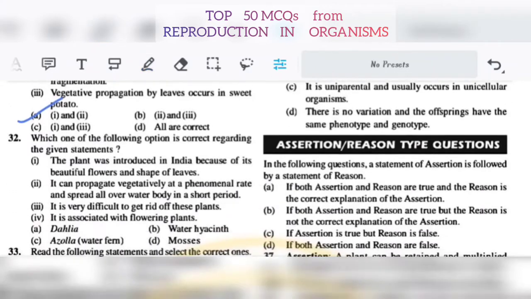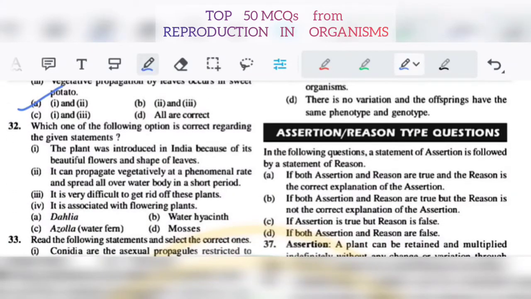32. Which of the following option is correct regarding the given statements? The plant was introduced in India because of its beautiful flowers and shape of leaves. It can propagate vegetatively at a phenomenal rate and spread all over water body in a short period. It is very difficult to get rid of these plants. It is associated with flowering plants. So what is this? It is water hyacinth. Okay.